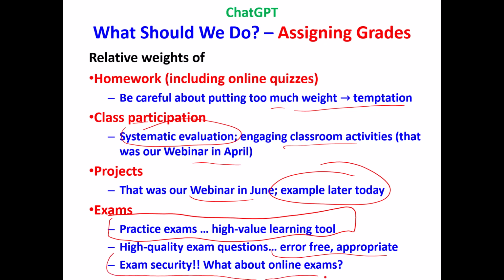Exam security. What about online exams? That's a whole other discussion. There are a lot of large online universities out there that have figured out how to do online exam security. Maybe some of you have used some of these online proctoring systems. If you're going to have a large amount of your grading weight on exams, which is what I do, you've got to make sure that those exams are taken under controlled circumstances. Again, you're doing your students a favor. You're not tempting them beyond their ability to resist. So exam security, but we could have a whole discussion about that.